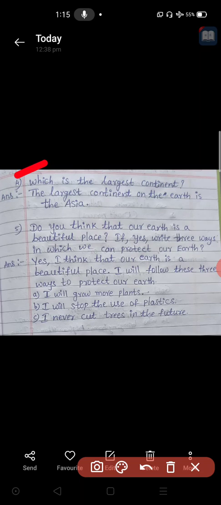The largest continent on earth is Asia. Asia is the largest continent in the world. The smallest continent is Australia. The second largest continent in the world is Africa. Already we learned it.